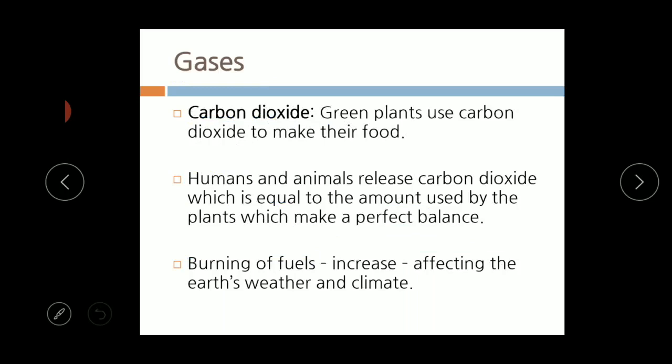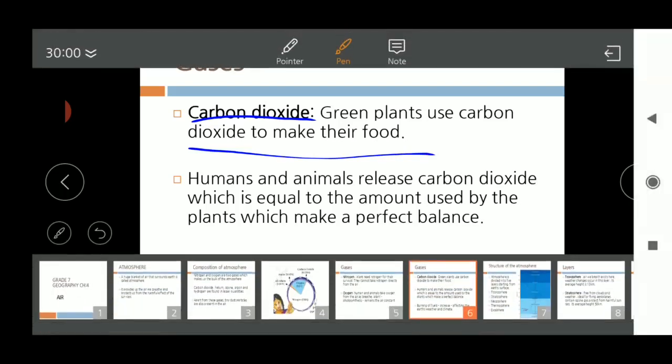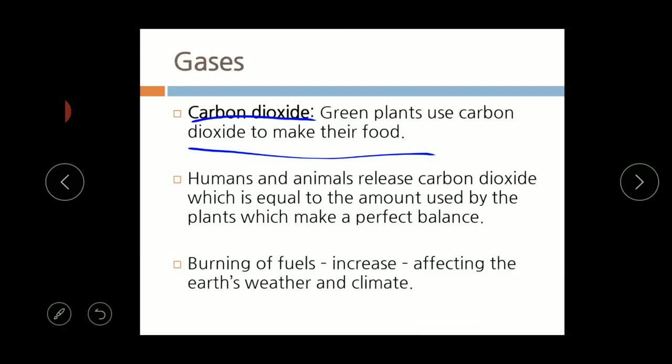About carbon dioxide. What does carbon dioxide do? Green plants use carbon dioxide to make their food. That we all know. Green plants absorb carbon dioxide to make their food. Humans and animals release carbon dioxide equal to the amount used by the plants and make a perfect balance. It creates a balance in the atmosphere.